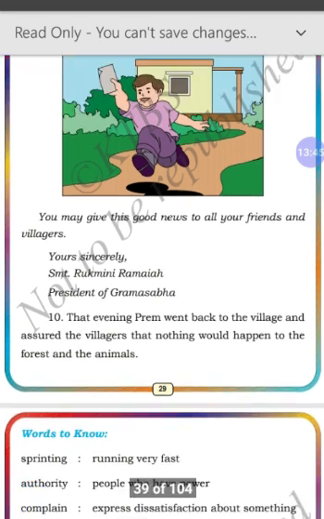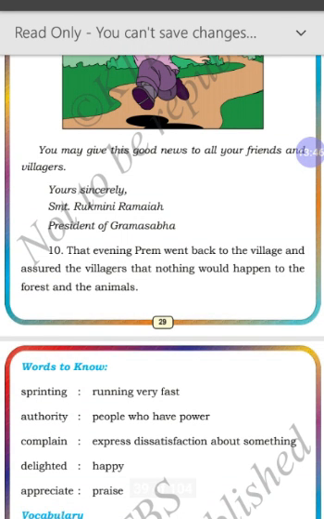So this is the topic of the lesson. Now let's find out some question answers part from the textbook. Just look at C1 question on page number 31. Let's find out answer for the questions. First question, where did Prem and his family live? They lived in the village nearby the forest. It's called as Bandipur forest.